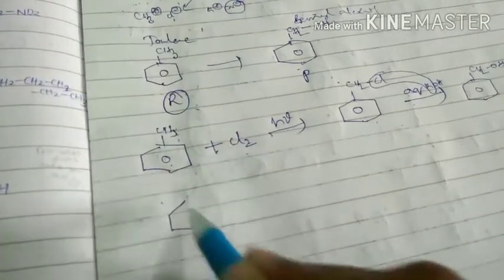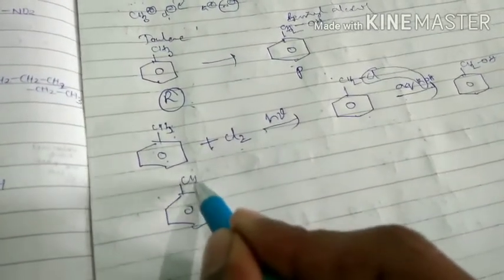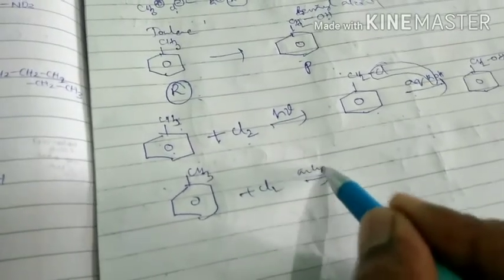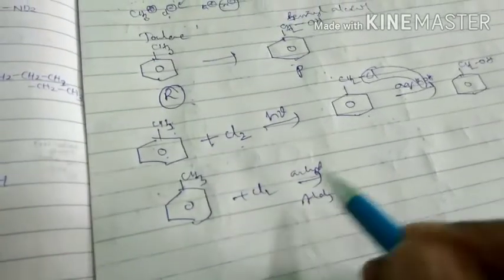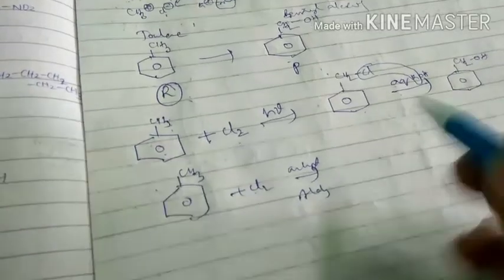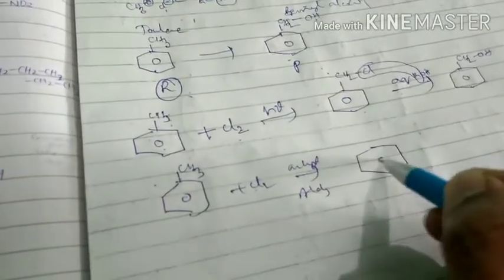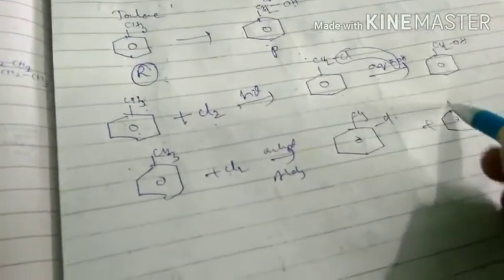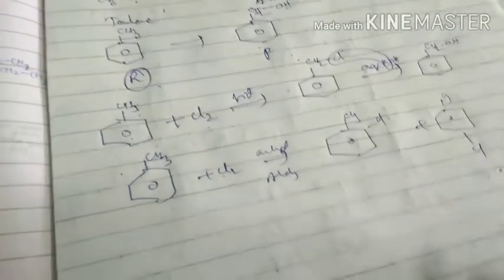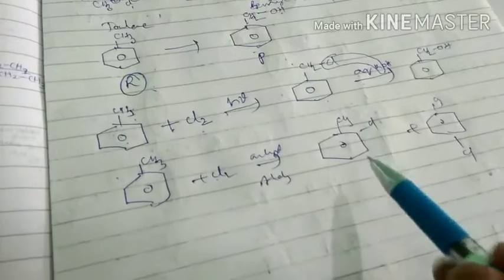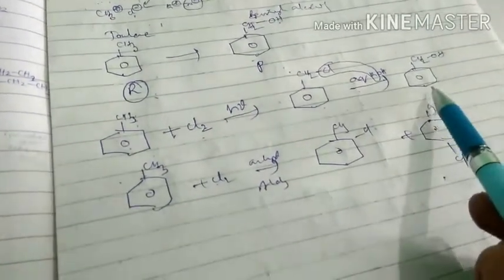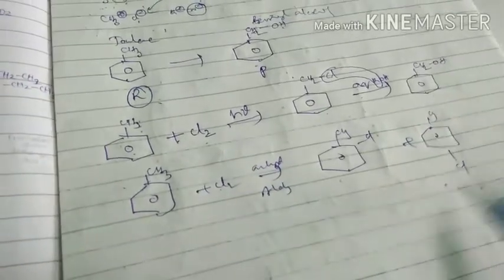Suppose you treat toluene with chlorine in the presence of anhydrous AlCl3, what happens? Then an electrophilic substitution reaction takes place at the ortho and para positions. Then we get these products, the ortho product and the para product. There is no use of these products. We cannot make the required product by using these products.